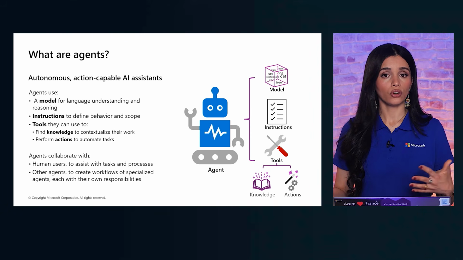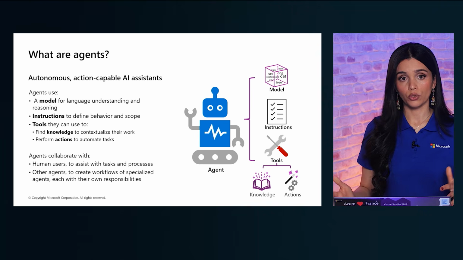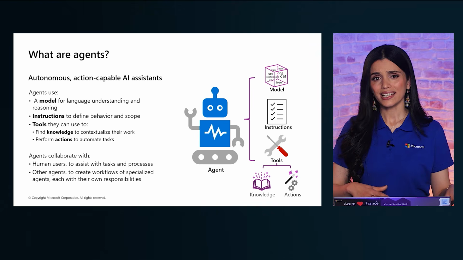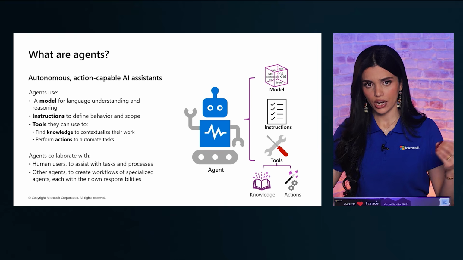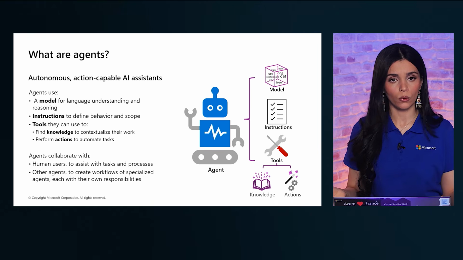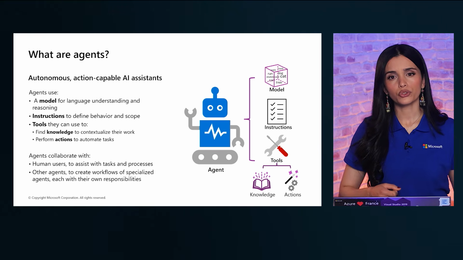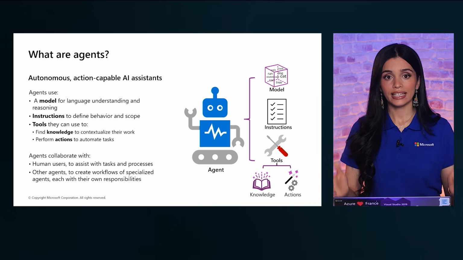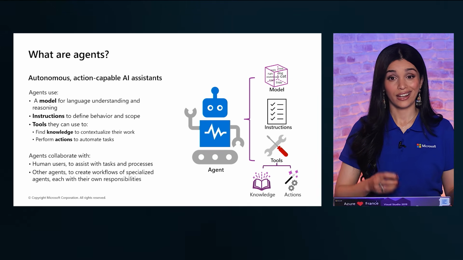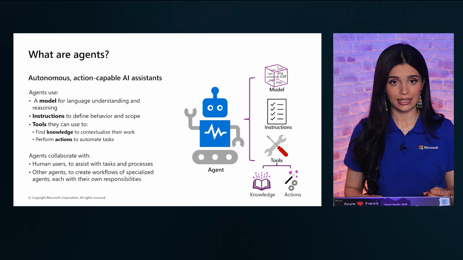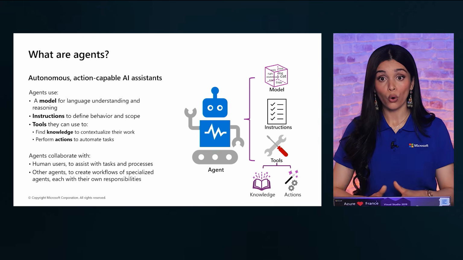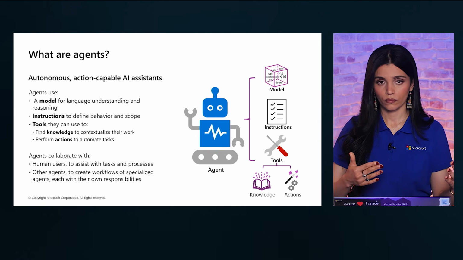Up to now, we have talked about generative AI and language models. Systems that can understand language and generate text, images, or code. Now we are moving to the next step, AI agents. And the key idea to remember is this: an agent is more than just a model.